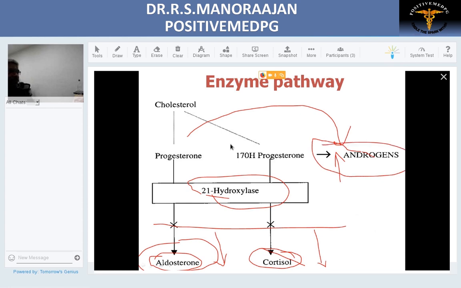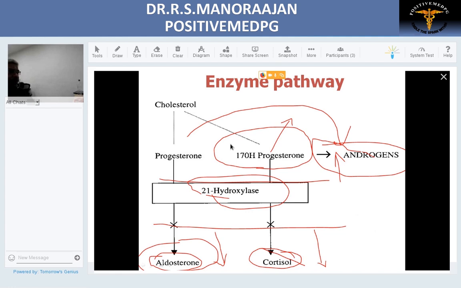So now we'll see what happens in a female child and male child in 21-alpha hydroxylase deficiency. Before that, we should know what is the biochemical marker for diagnosis. As we discussed, the immediate biochemical product which is just above the enzyme which is deficient, namely 17-hydroxyprogesterone, is the biochemical marker for CAH, 21-alpha hydroxylase deficiency.